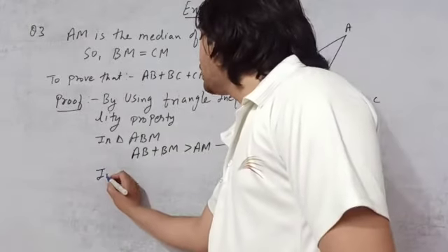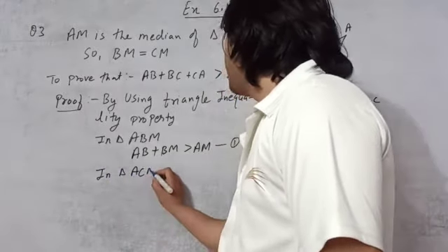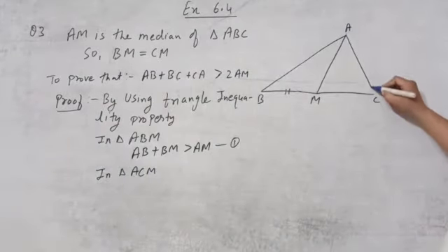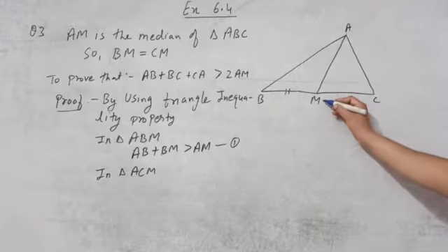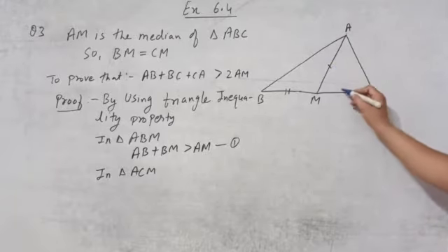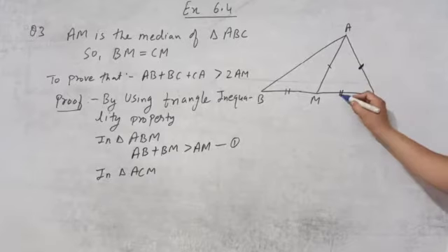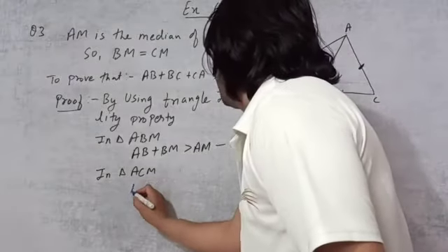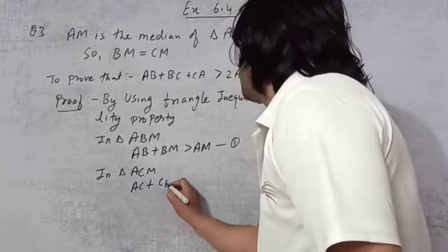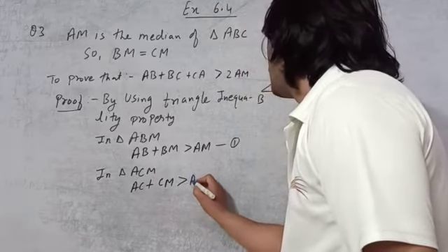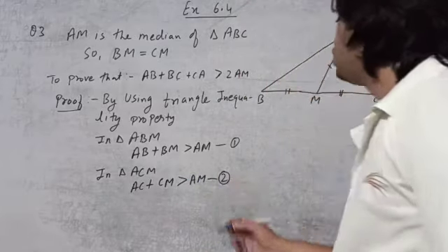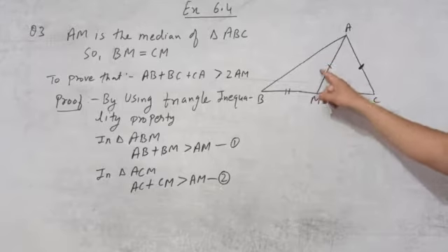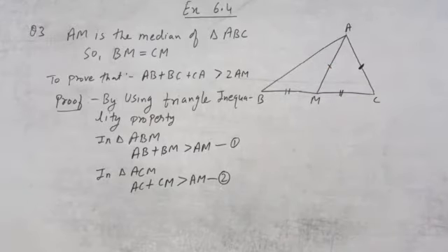Now we will write another triangle, in triangle ACM. Now we will draw this one. In this ACM, here also we need AM. So we will add these two, this one and this one. It will come greater than AM. So we will write that AC plus CM is greater than AM. This is our equation number 2. See, it is also coming after greater than AM, so only that condition we will write. The other two conditions are not needed.